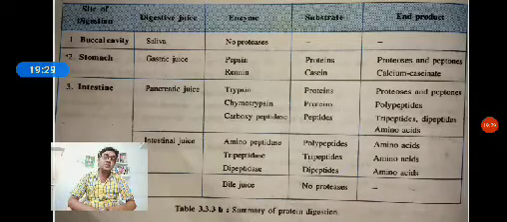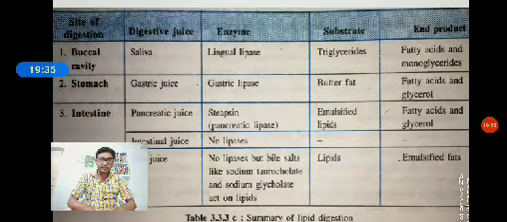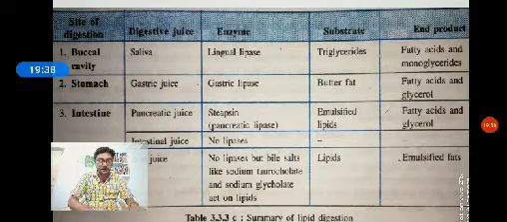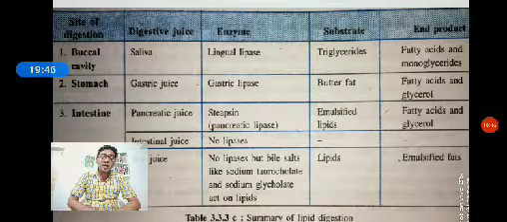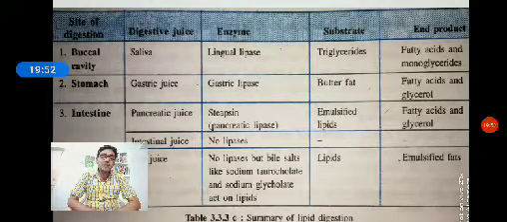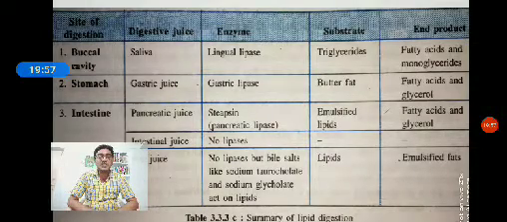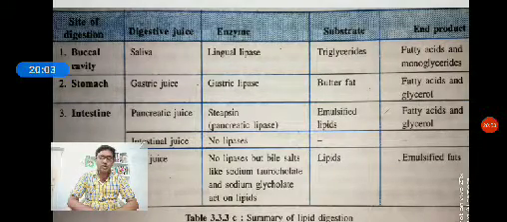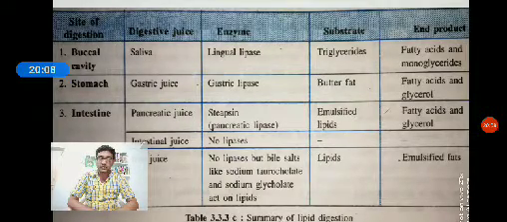Then the third one is digestion of lipids. In the oral cavity, the buccal cavity, there is lingual lipase, an enzyme secreted by Ebner's glands of the tongue. Just a very small amount of this enzyme converts dietary glycerides into fatty acids and monoglycerides. Only 3 to 4% of fat is digested in the oral cavity or mouth.